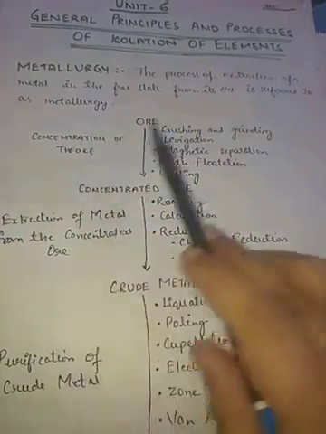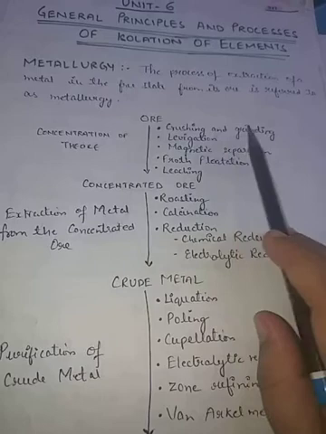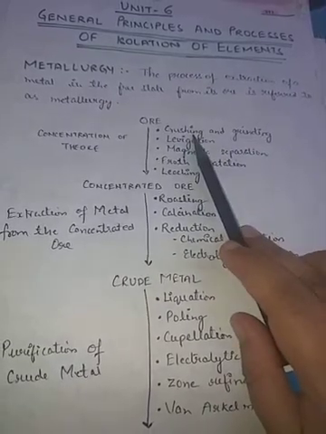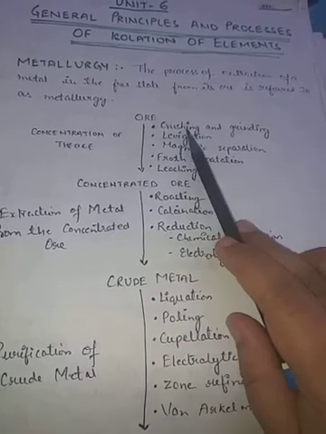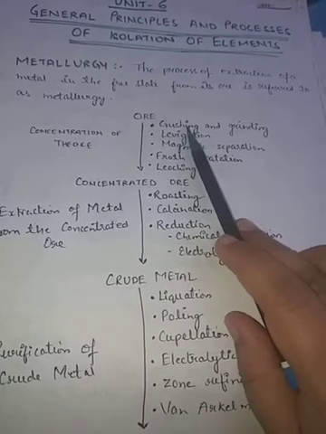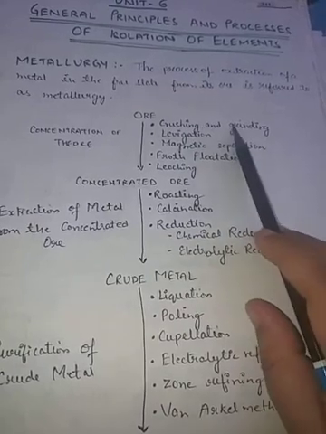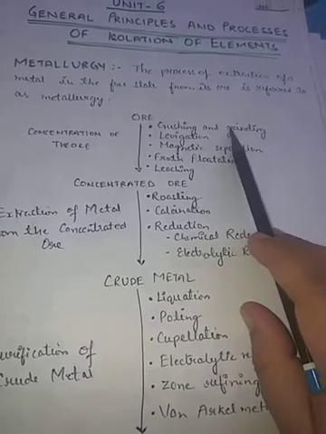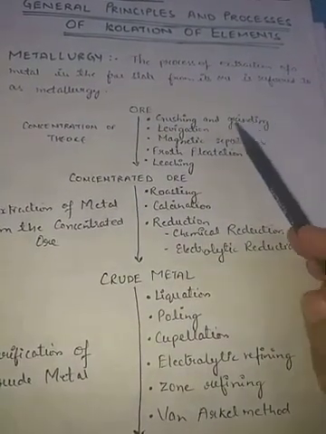Concentration of the ore is done by these processes. The first one is crushing and grinding of the ore. We will obtain the ores in the form of big lumps, so first we have to crush those lumps into powdered form. That is called crushing and grinding, and this is called pulverization. The ore then obtained is called pulverized ore.